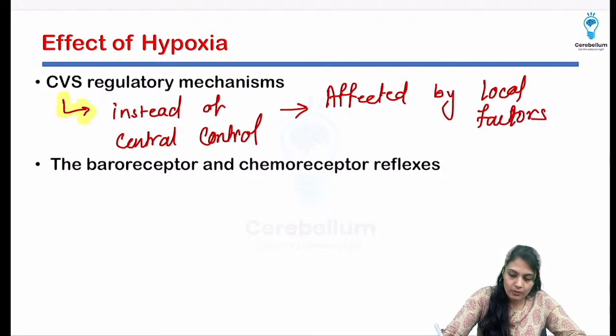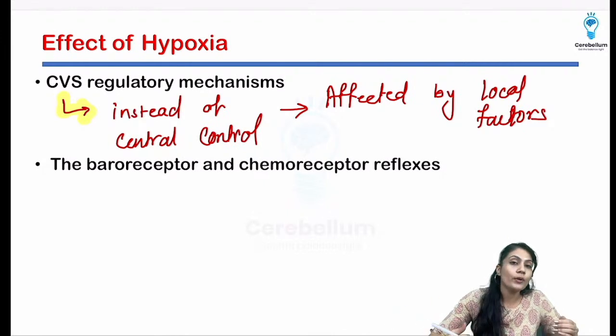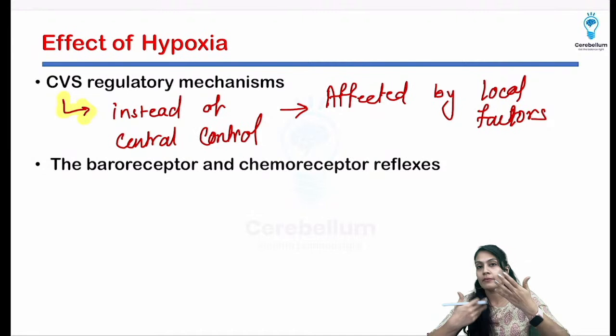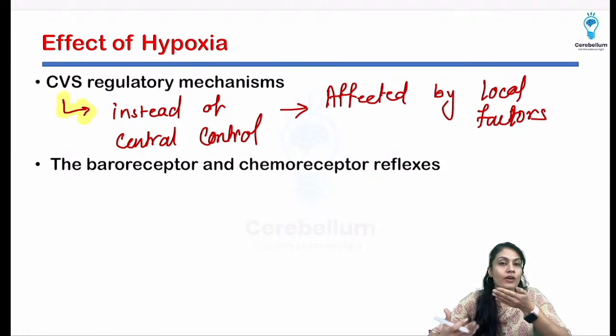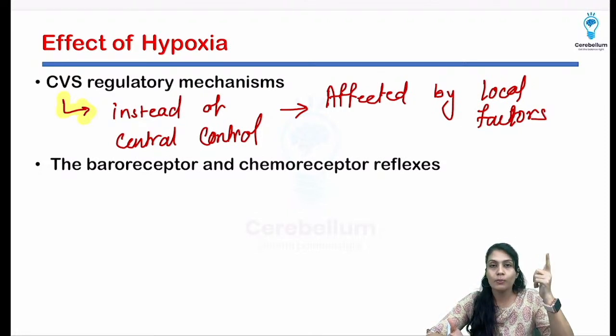So please remember, the hypoxia is there, but it is not going to change the CVS regulatory mechanism, or it is not going to activate the CVS regulatory mechanism very much. Why? Because in the fetal life, they are activated by the local factors and not by the centers which are present in the medulla, right? And what about the baroreceptor and chemoreceptor reflex?